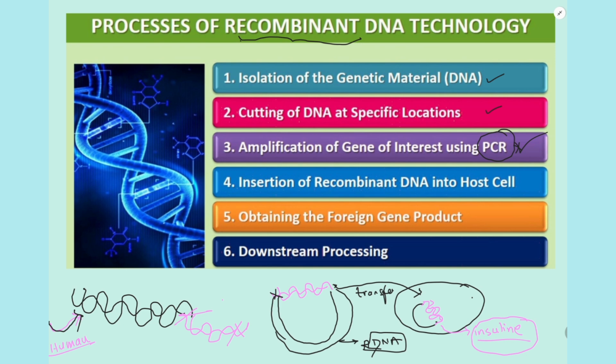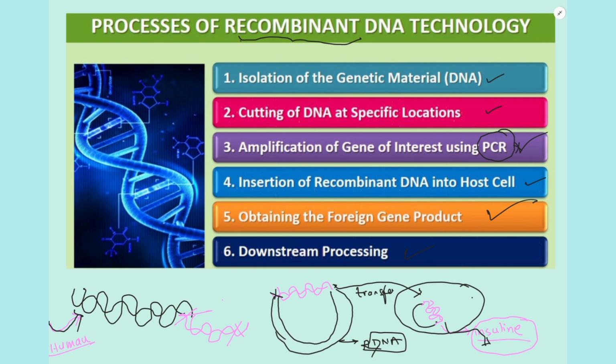Now you will insert the rDNA into the host organism. Before that, you will insert it into the vector, and then you will insert it into the host cell. Next, you will obtain the product. Now downstream processing means the product is packaged and quality is checked.